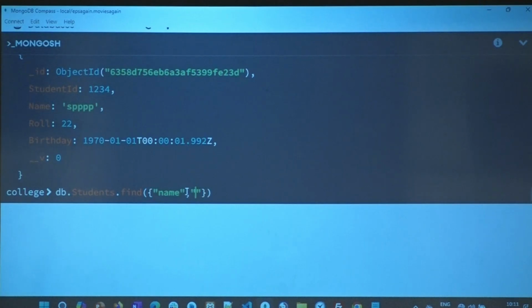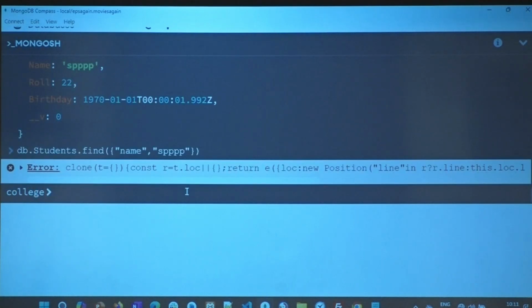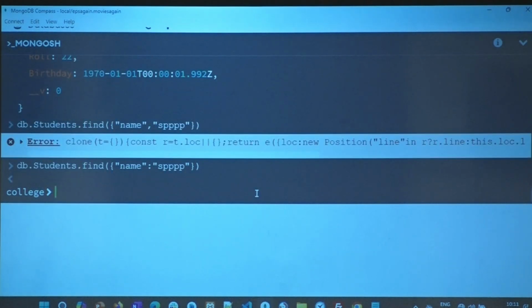Name, looks like I pressed on the key a little too much. What happened? Find name, return location, position, there is nothing there. Why? Because this is not the JSON format, you have to have a colon, right? Name is this. What did I get? Nothing. Did I get any error? Nothing. Did it say 0 students returned or 0 rows returned or 0 documents returned?